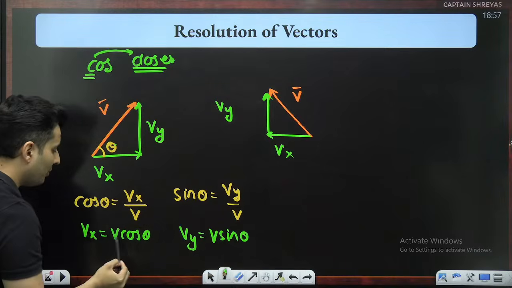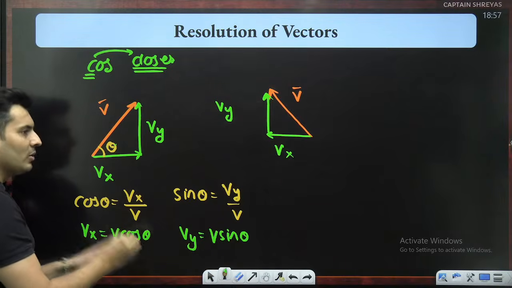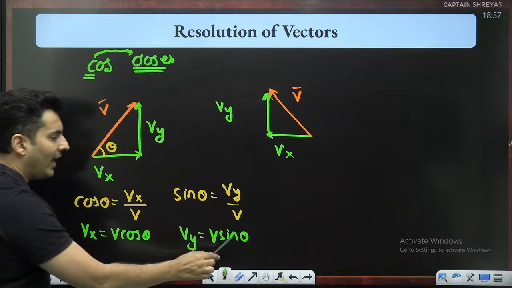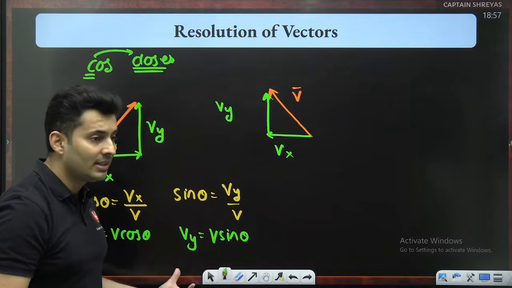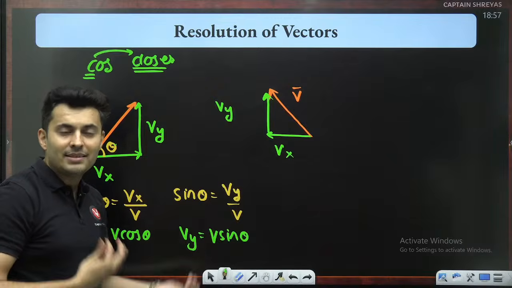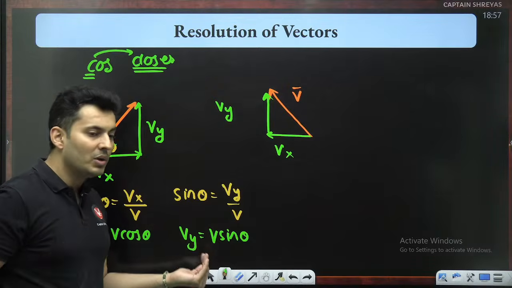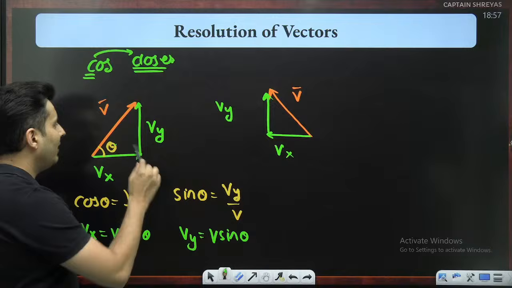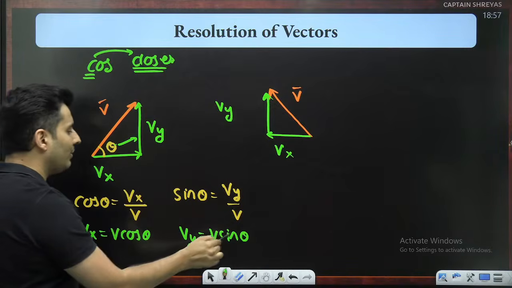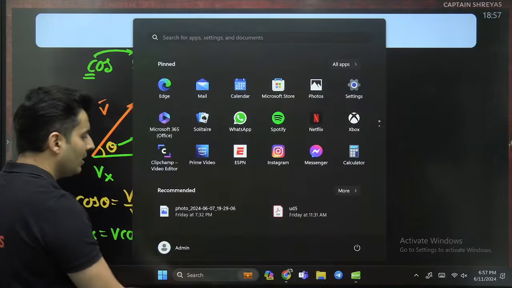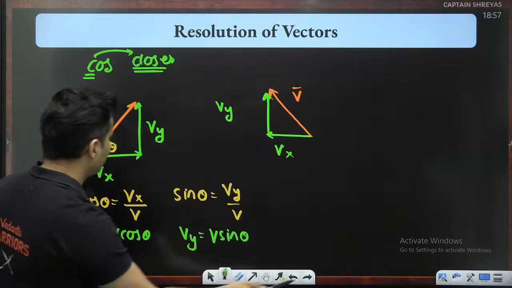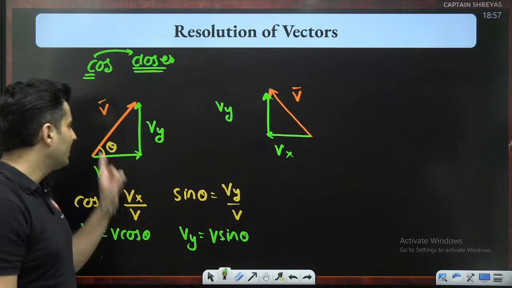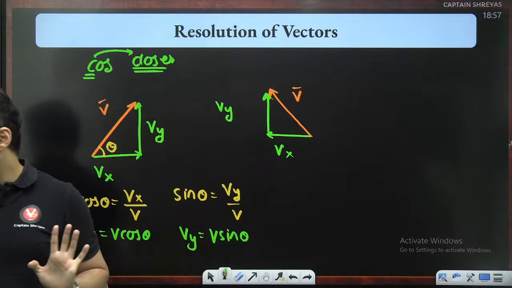So the closer component is always the hypotenuse times the cos. The farther component commits a sin, like you have good deeds and bad deeds and you commit a sin when you do a bad deed. So when you go far away, then you commit a sin. So basically it is the sine component.